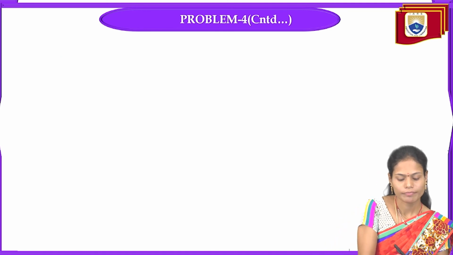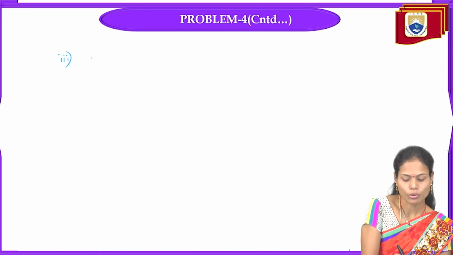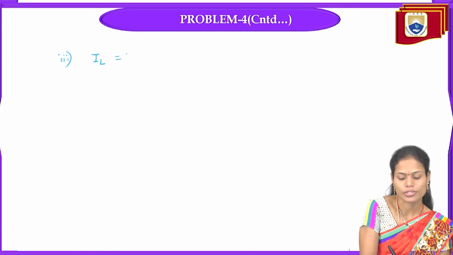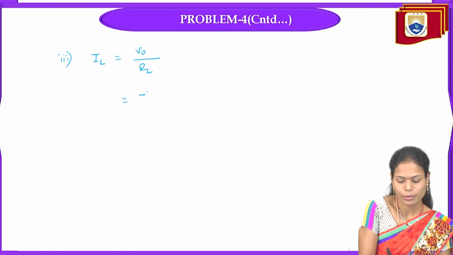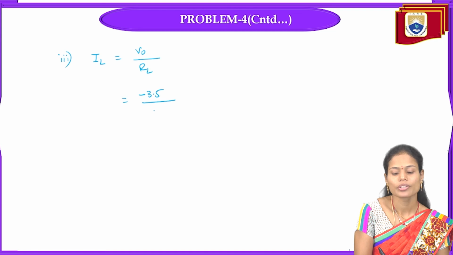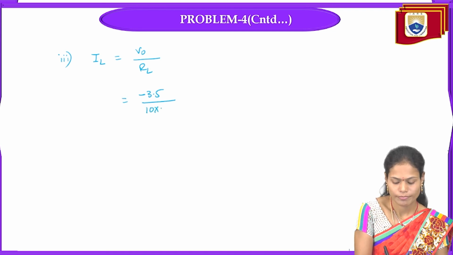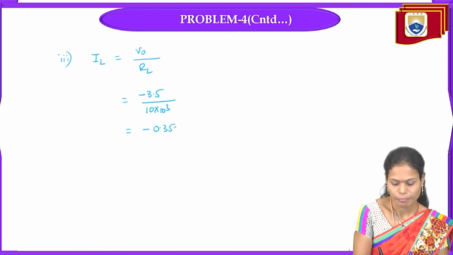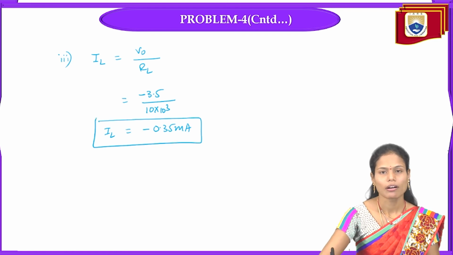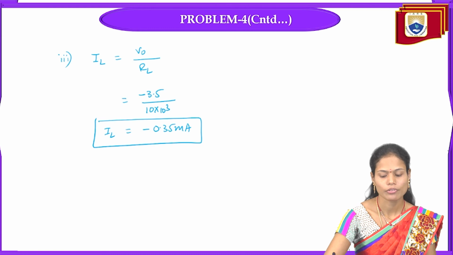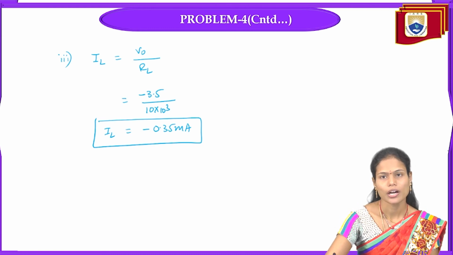The next parameter we need to calculate is the load current IL. That is the current flowing through the load resistance RL, so we write it as V0 by RL. The V0 value we just calculated is minus 3.5 volts and the load resistance is given as 10 kilo ohms. So it is minus 0.35 milliamperes load current. The negative sign, as I have already mentioned, indicates that it flows from ground towards the output terminal.